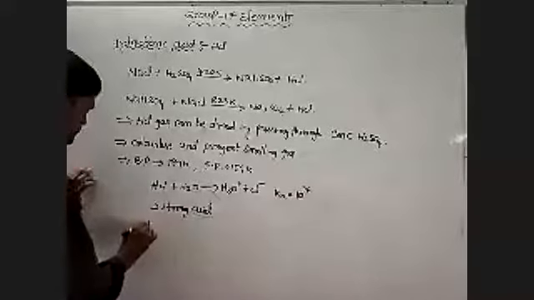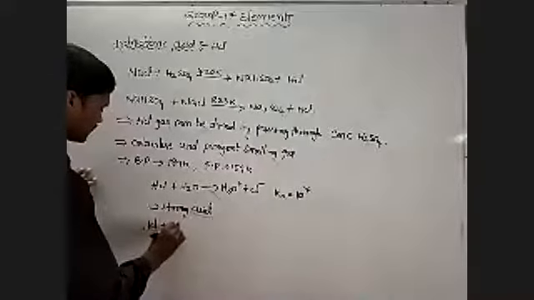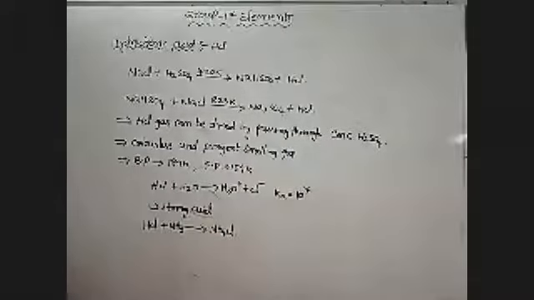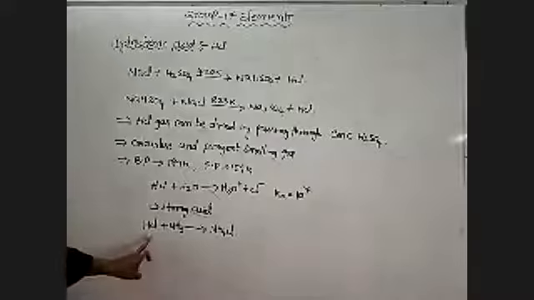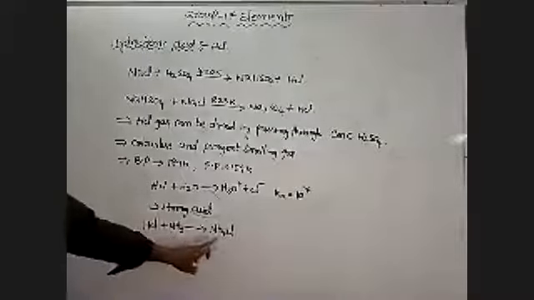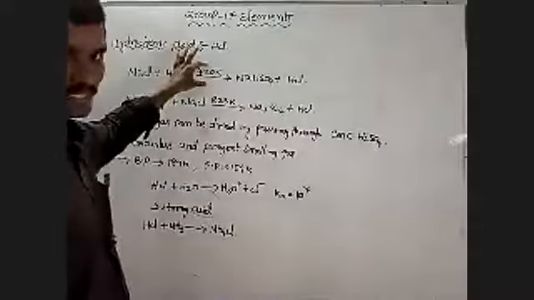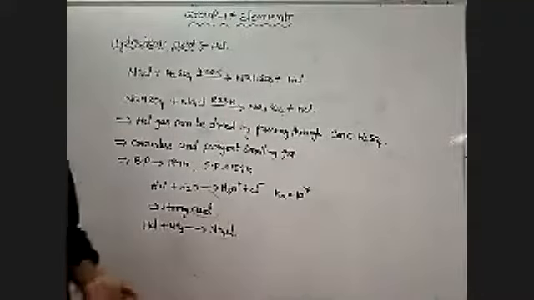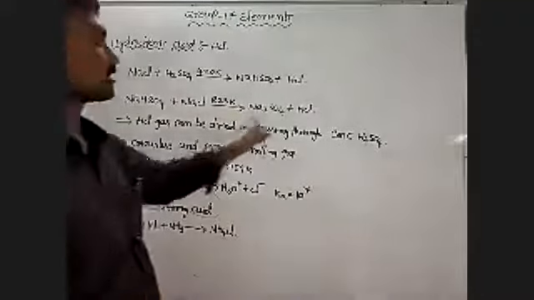When HCl combines with ammonia, it forms white fumes of ammonium chloride. Once again, sodium chloride combines with sulfuric acid at 420 Kelvin temperature and forms sodium hydrogen sulfate and HCl. Sodium hydrogen sulfate again reacts with NaCl at 823 Kelvin temperature and forms sodium sulfate and HCl.